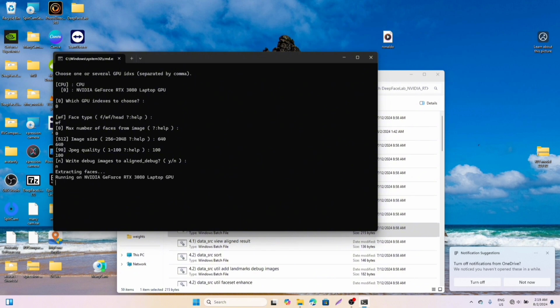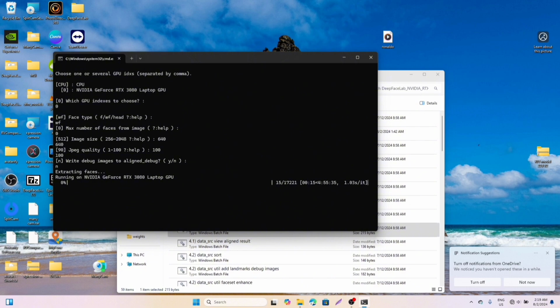Then your JPEG quality should obviously be at 100. Right, debug image to align debug. You just click no, right? So you see it's beside every write-up. There is already a number to use.